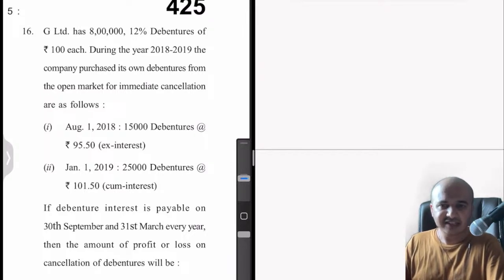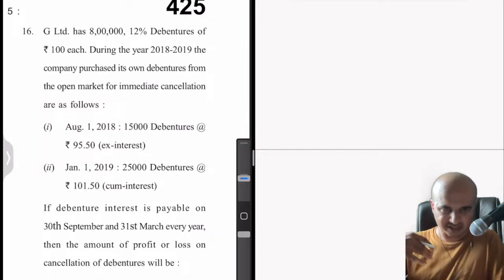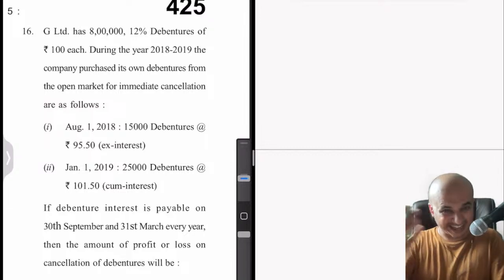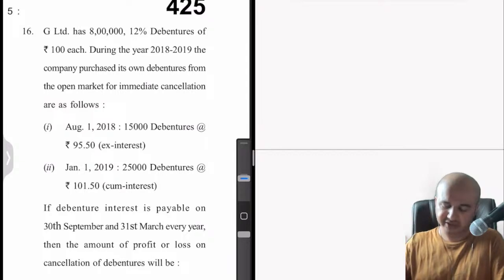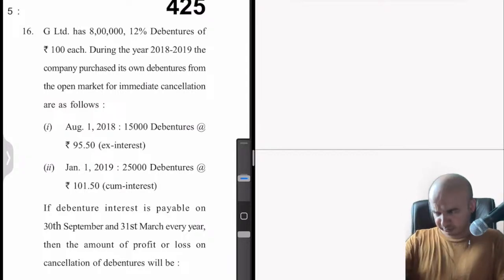G Limited has 8 lakhs 12% debentures of 100 each. During the 18-19 year, the company purchased its own debentures from the open market for immediate cancellation. Twice they purchased. Once in August, ex interest, and once in Jan, cum interest. Let me quickly tell you what is ex interest, cum interest. I know you know, but still.